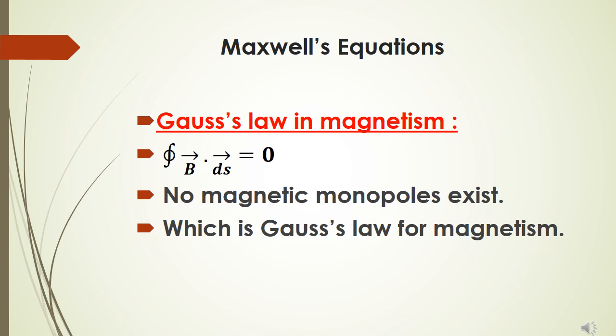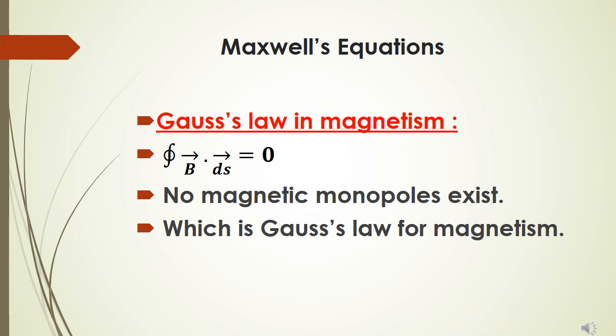Now, second we have Gauss theorem of magnetism, which is closed integral B dot ds equals 0. Why is it so important? It says that the magnetic field lines are always closed lines. We have seen that there is no starting point and no termination point for the magnetic field; it ends at the same point, so it describes a complete circle.